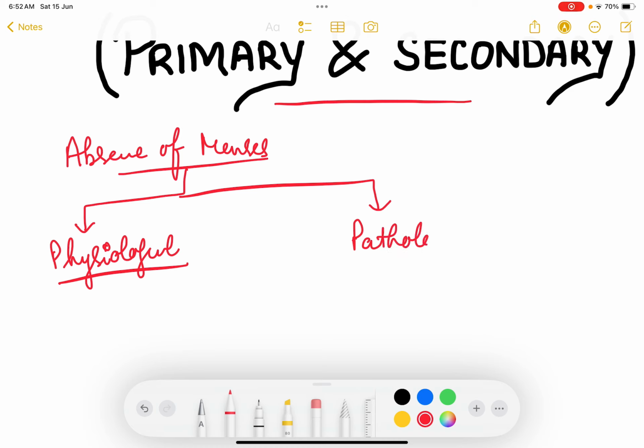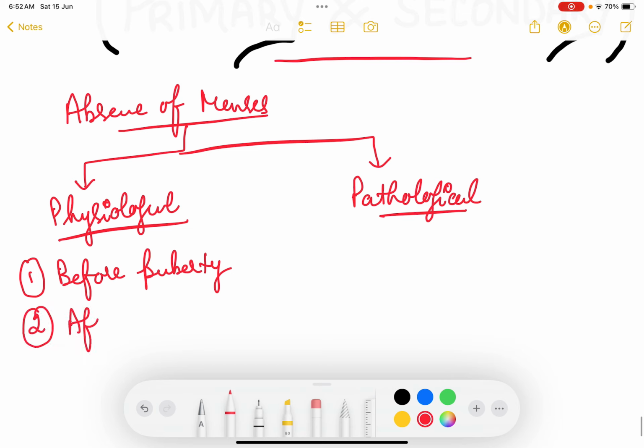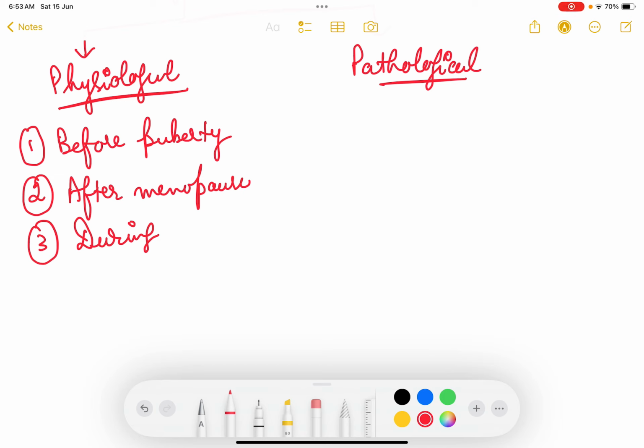So what are the causes of physiological amenorrhea? There are 4 causes of physiological amenorrhea. Before puberty, means before menarche, patient will have amenorrhea. Number 2, after menopause, patient will also have absence of menses. And thirdly, during pregnancy, as there is progesterone in the body and there is no ovulation, so patient will have amenorrhea. And number 4 will be during lactation.